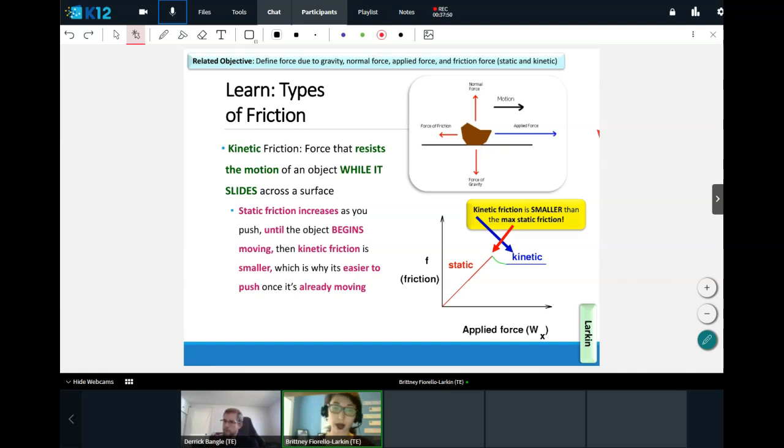Smileys, emojis in the chat box if that makes sense. So whether it's static or kinetic friction, it's always going to work against the way that the object wants to move, whether or not it's yet moving.